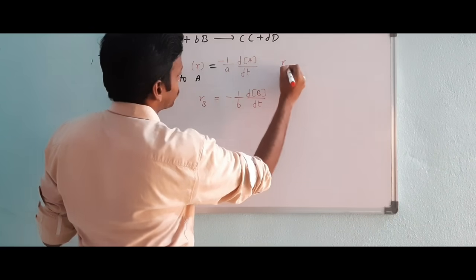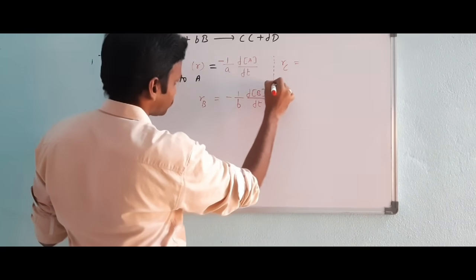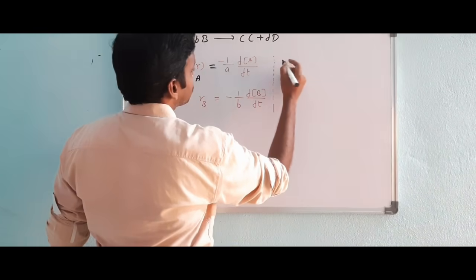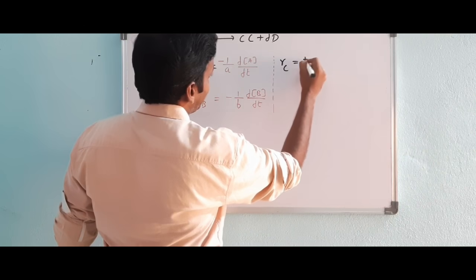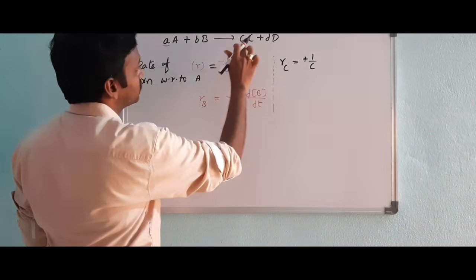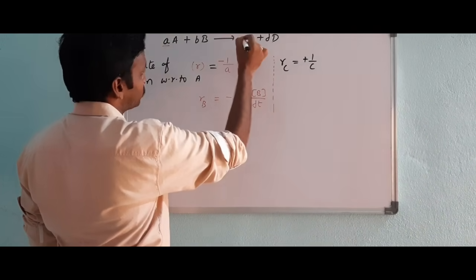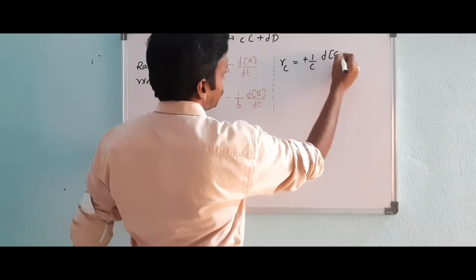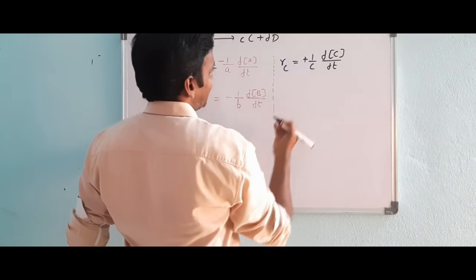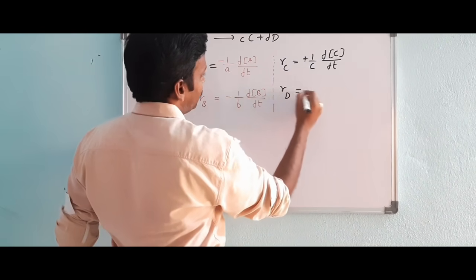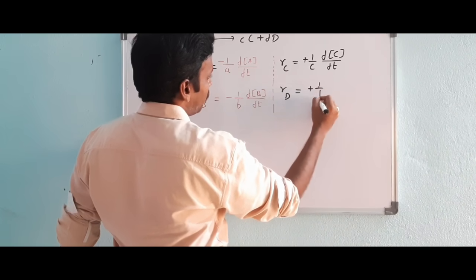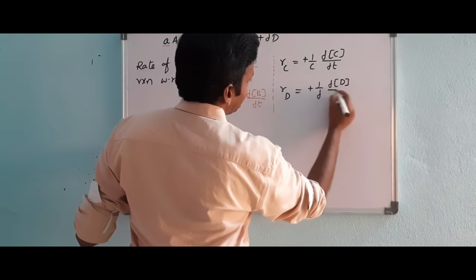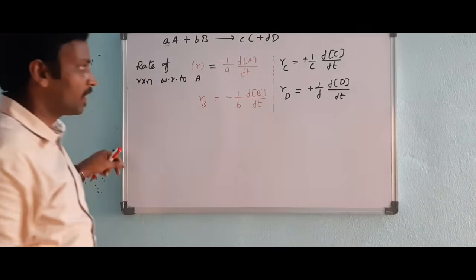And what is the rate with respect to C? Because these are products, R_C is equal to plus 1 by small c, where small c indicates the number of moles, into d[C]/dt. And R_D is plus 1 by small d, d[D]/dt.